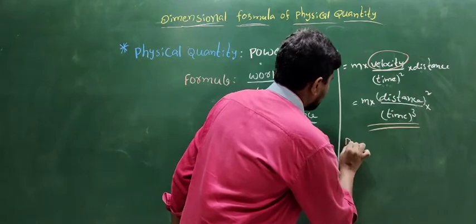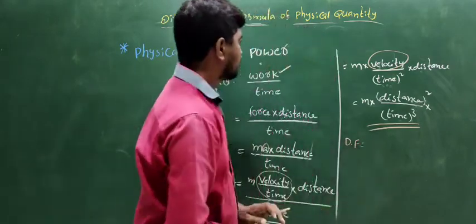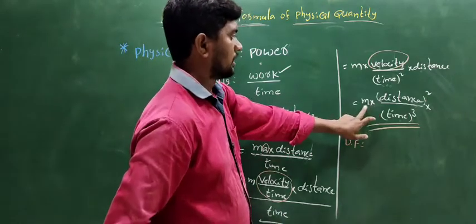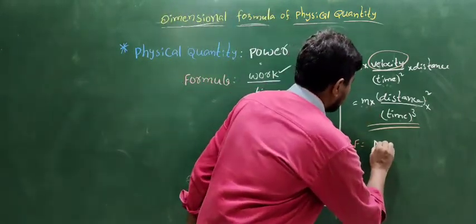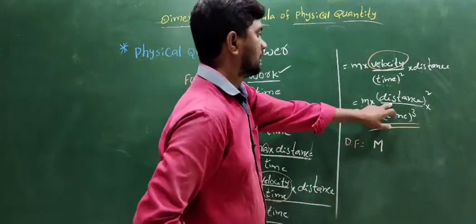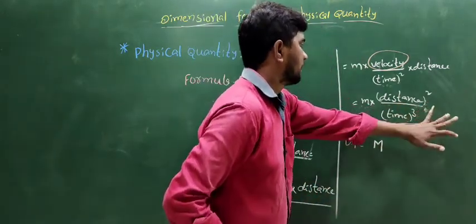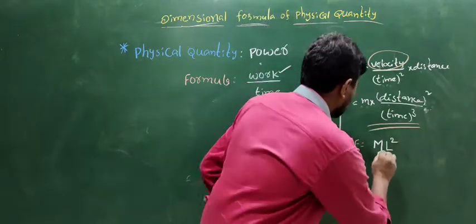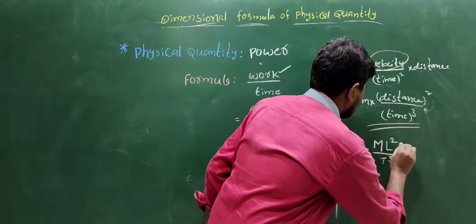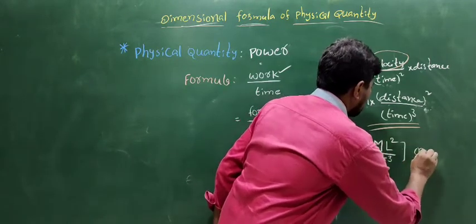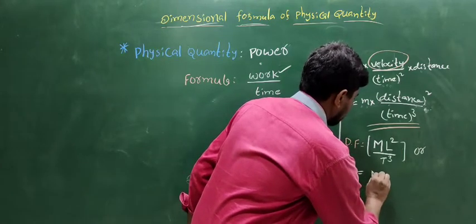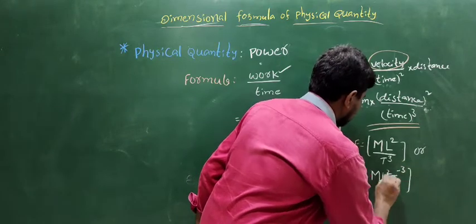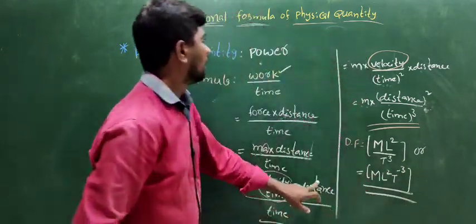Next one is the dimensional formula. The dimension formula of the power. The dimension formula of mass is capital M. Next one is the distance. The dimension formula of distance means length. Length is called L square by T cube. The square bracket of M into L square T to the power of minus 3. This is the dimension formula of power.